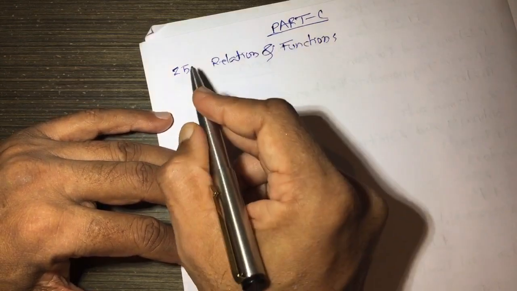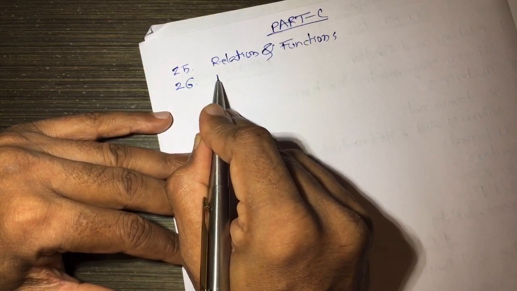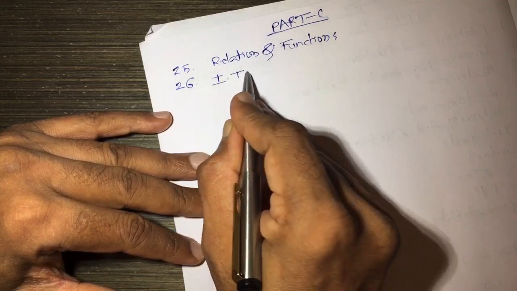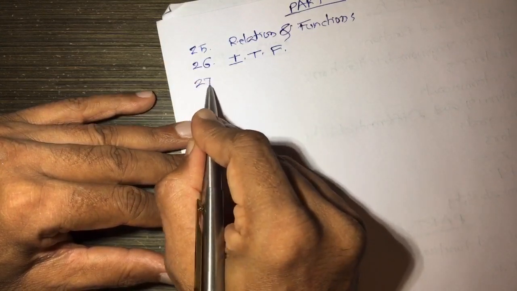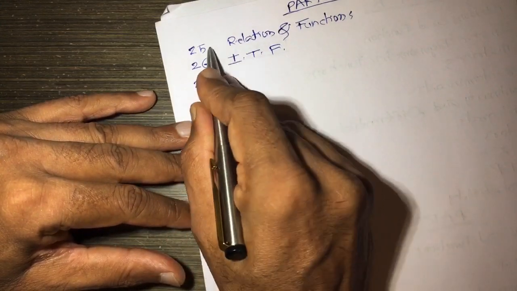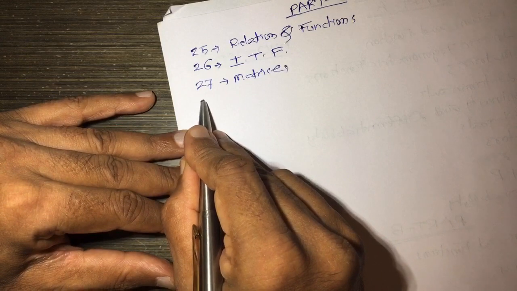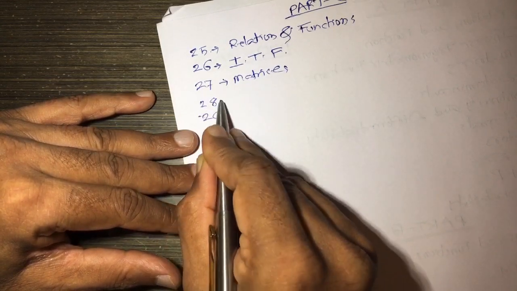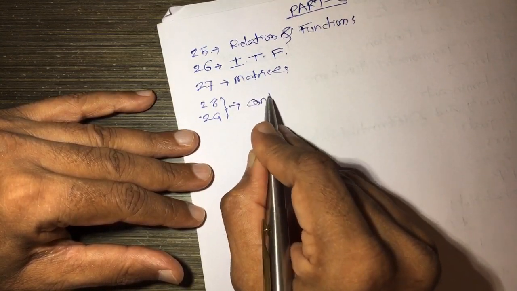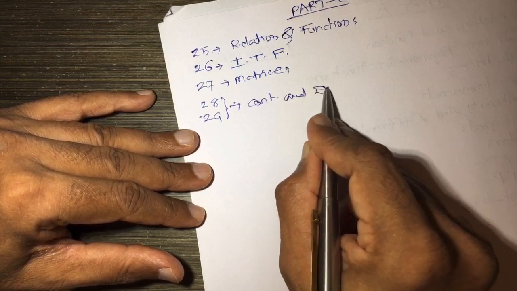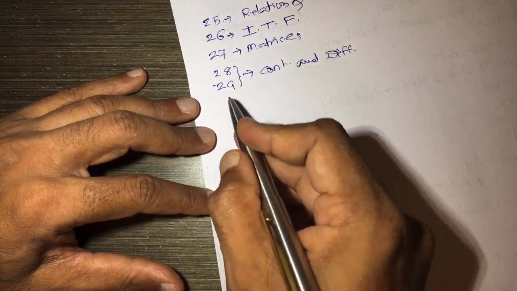After that, question number 26, which is on inverse trigonometric functions. 27th question is on the matrices chapter. 28 and 29, two questions which are on continuity and differentiability.